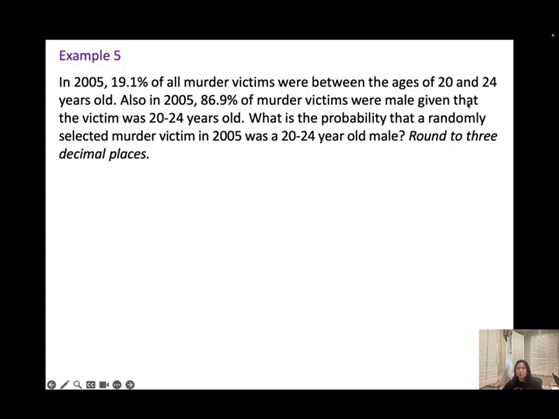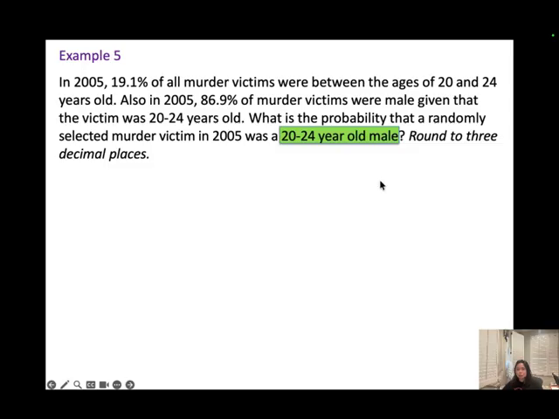The probability that the murder victim is male under the situation that the victim was 20 to 24 years old. What is the probability that a randomly selected murder victim in 2005 was a 20 to 24 years old male?